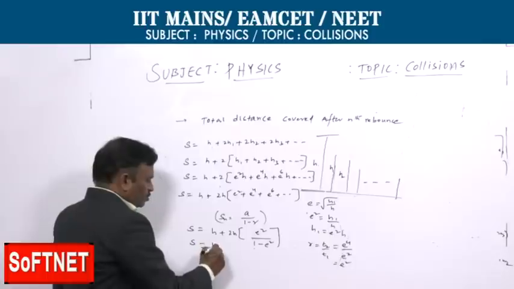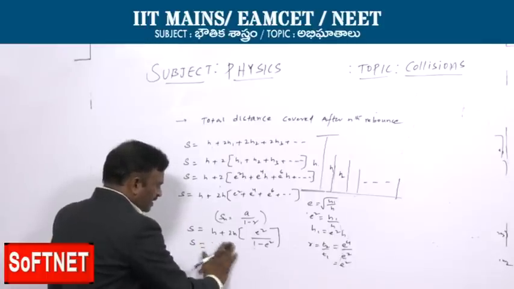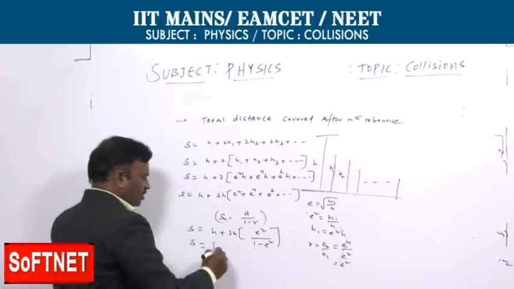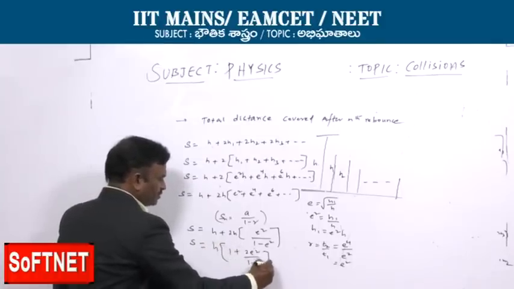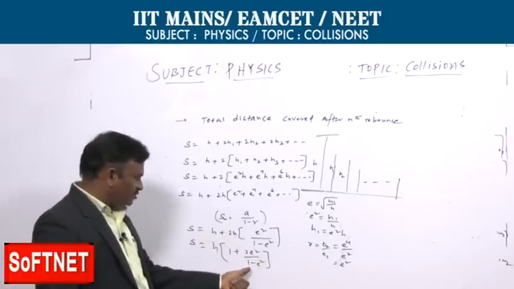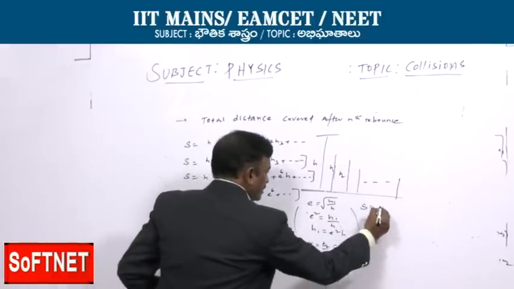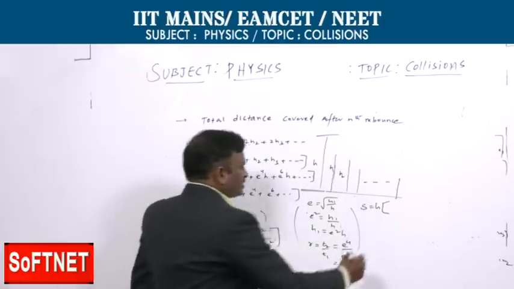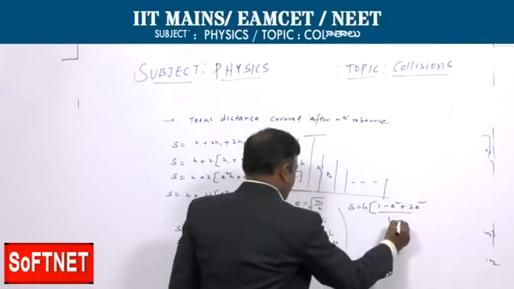Now, s is equal to h plus 2h e square by 1 minus e square. Taking h common, s is equal to h into 1 plus 2e square by 1 minus e square. Then s is equal to h into 1 minus e square plus 2e square by 1 minus e square.